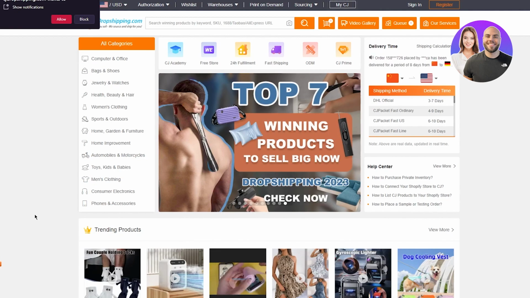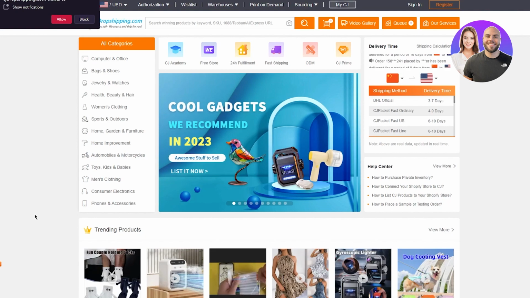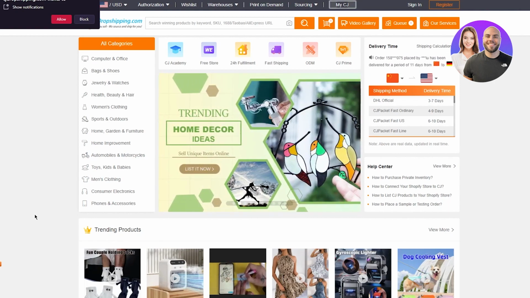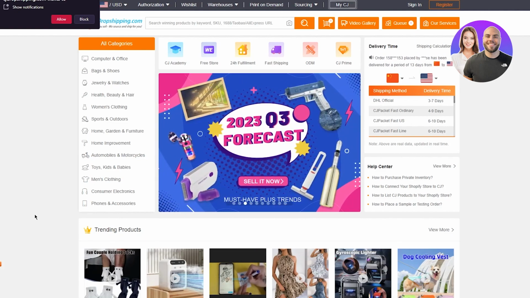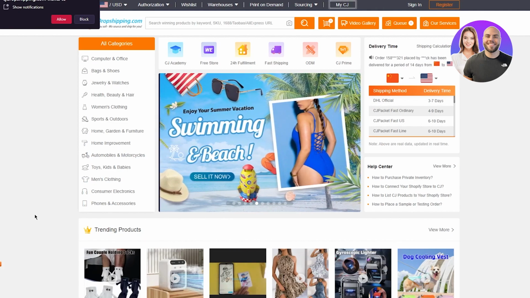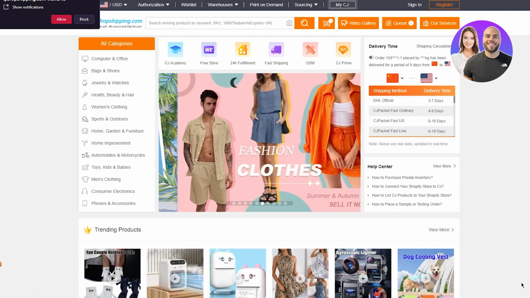And when it comes to dropshipping on eBay, eBay is basically a search engine, so people are always typing things into eBay that they're looking for, and that's why it's really great because it actually helps you to market the products that you're selling because it is a search engine. So somebody might search for something on eBay, given that you've given a good title and a description, your product might come up. So if you have a look at CJ Dropshipping, you can see that they have products in loads of different categories. Okay.